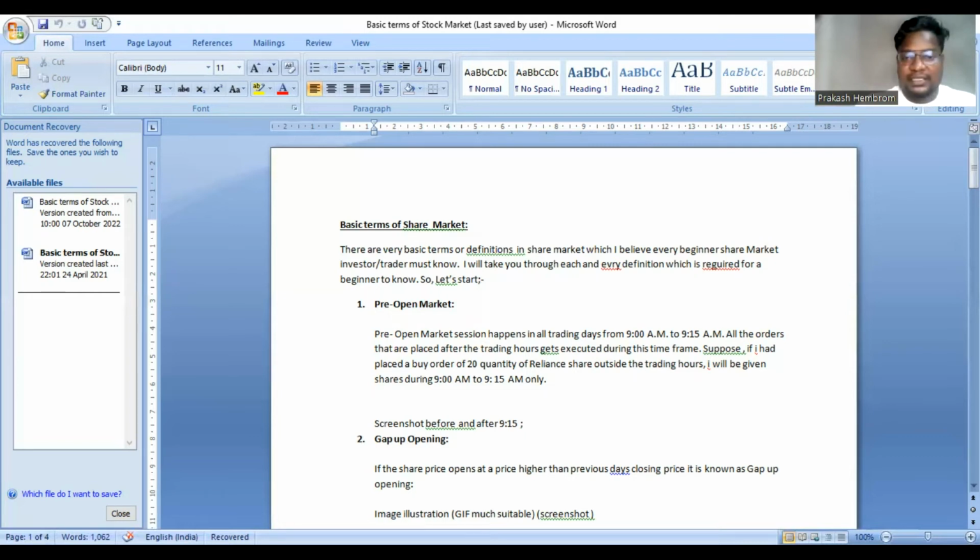Next, similarly, we have gap down opening. In gap down opening, what happens is that at 9:15, when the market opens, the price of the share will be lower than the closing price that it had the previous day. For example, here we can see a gap down opening. If I move my cursor over here, it is showing... well, let me remove this.